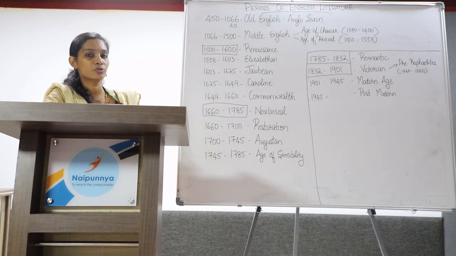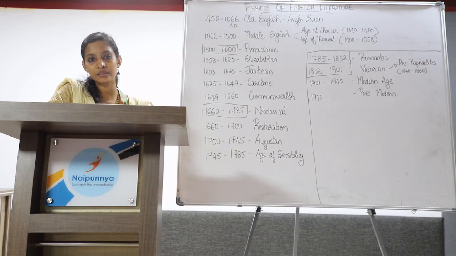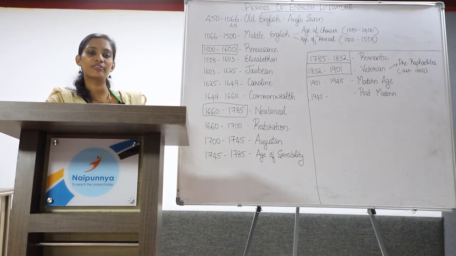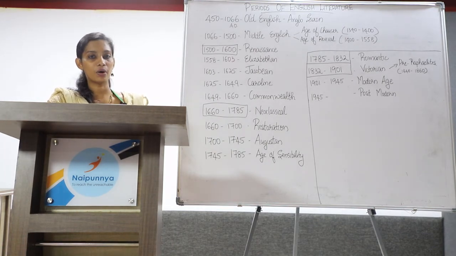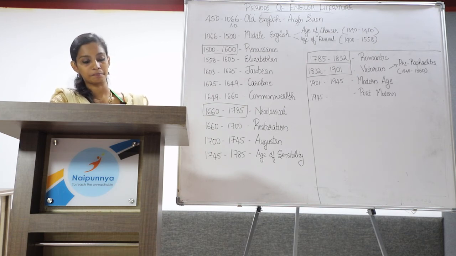A subdivision of this Middle English period is the Age of Revival, which started from 1400 and extended till 1558. This age is known for the invention of the printing press, where William Caxton invented the printing press. It was during this age Martin Luther appeared and he took efforts in reforming the Catholic Church. The War of the Roses, which was a war fought between the royal houses, House of York and House of Lancaster, also took place during this age. The War of the Roses ended and the Tudor dynasty came onto the throne in England.